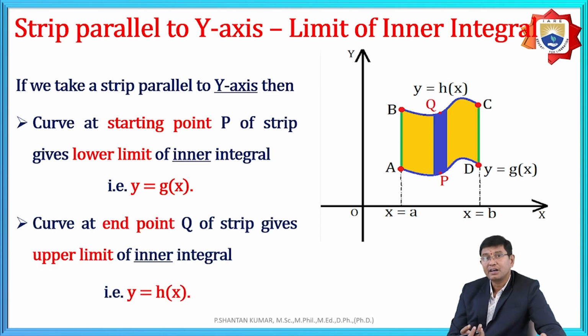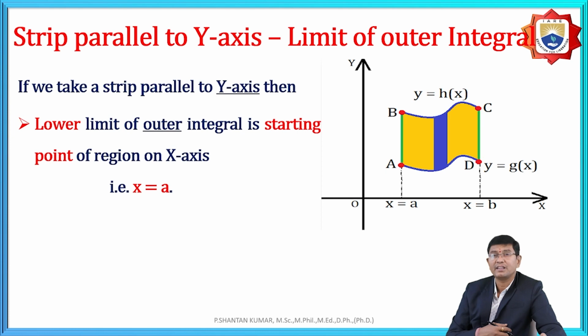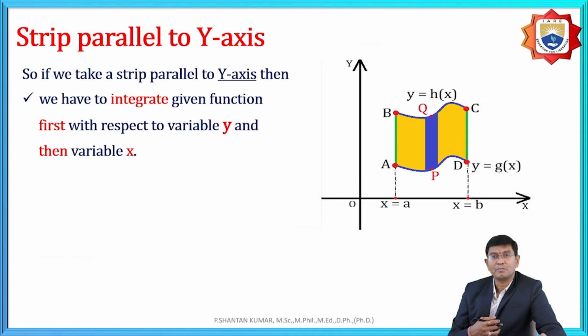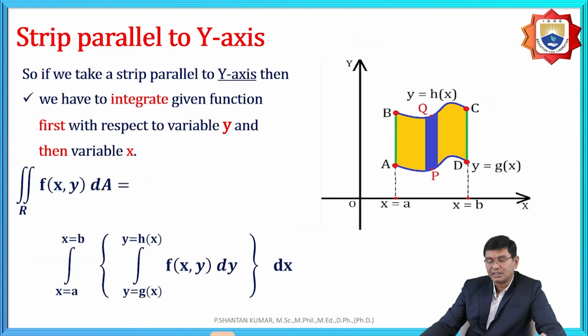And what about the remaining x limits? The x limits are from the left side, x is equal to a, and the right side, x is equal to b. Based upon this, we do the problem: y goes from g of x as the lower limit to h of x as the upper limit, and x goes from a on the left to b on the right.